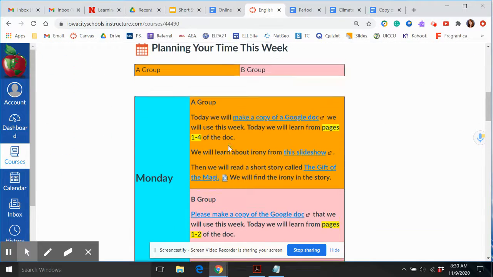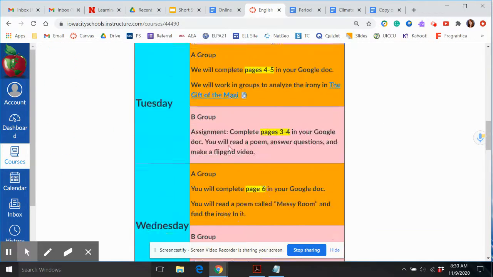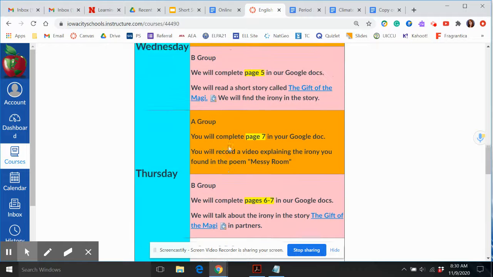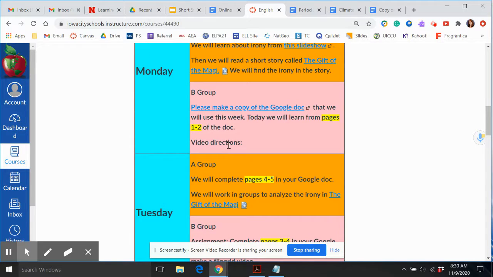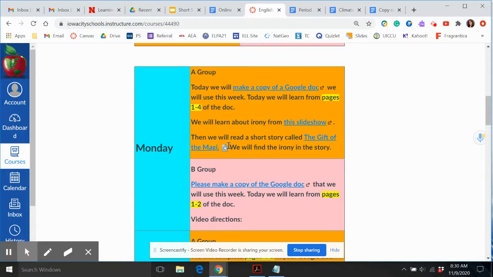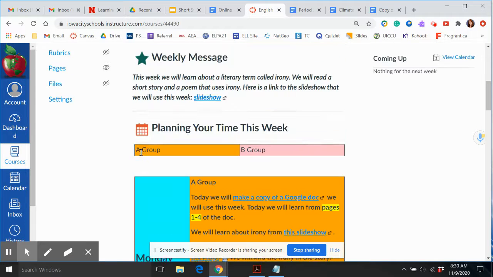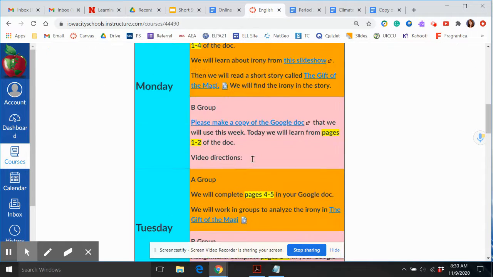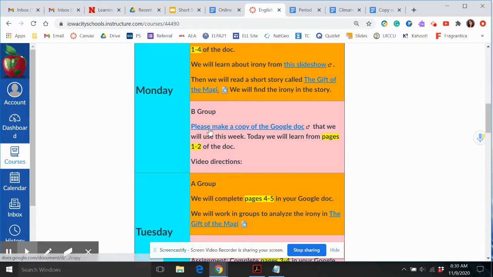So scrolling down, you can see that there is a table that lets you know what you need to do each day of this week. Here is Monday, and notice that A group activities are in orange and B group activities are in pink. So B group is going to focus on the pink sections of this table.